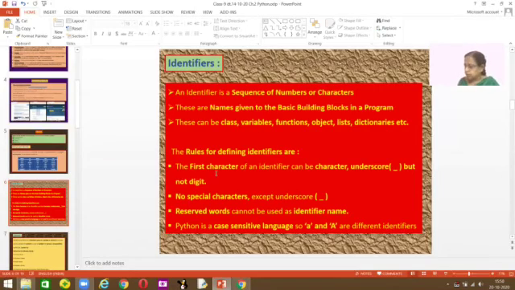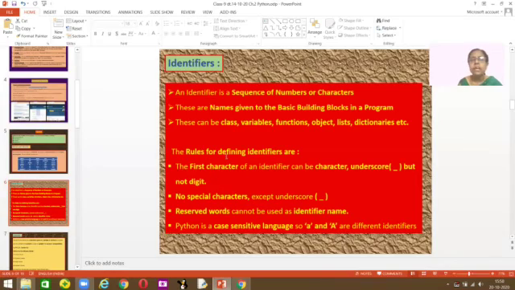What is a class? A class is the blueprint that defines the behavior and the state of the object. Then you understand what an object is. Then list, I'll show you how to do it. What is a variable? That is assigning a value to a name.